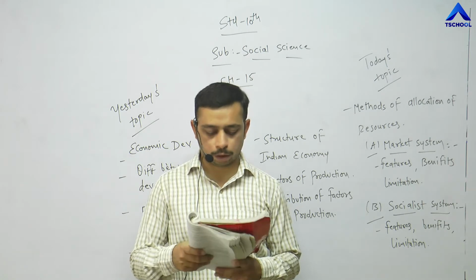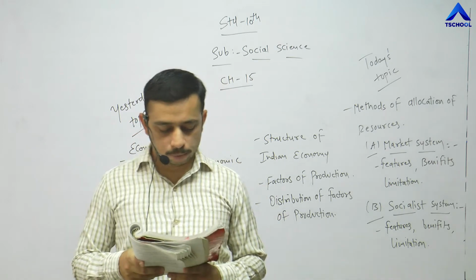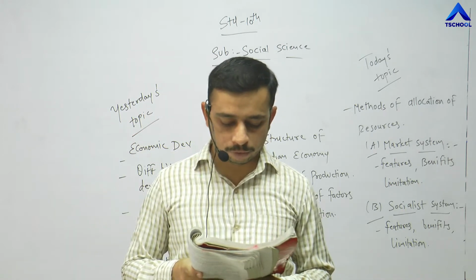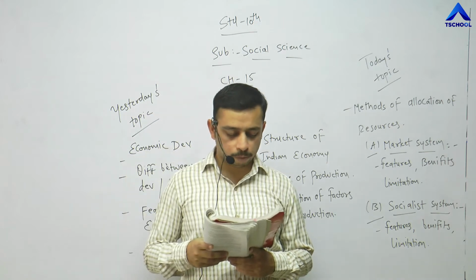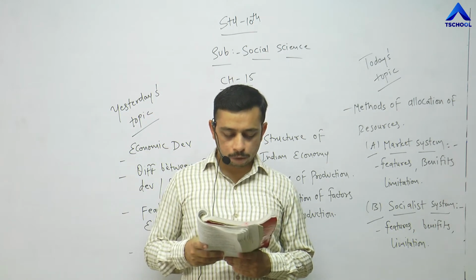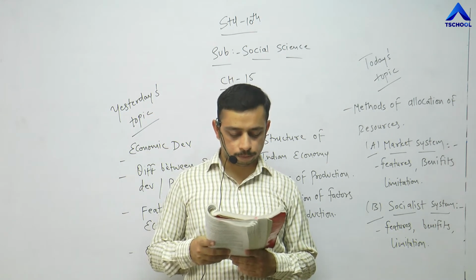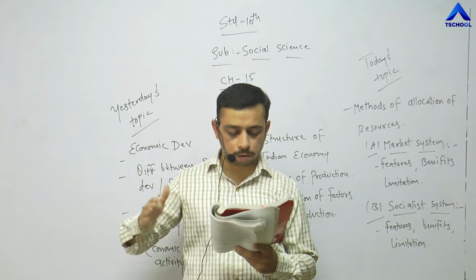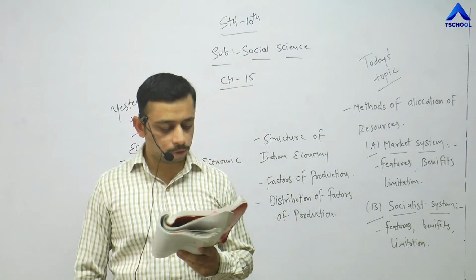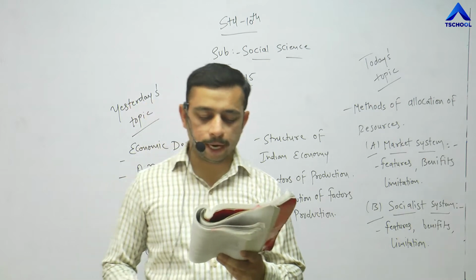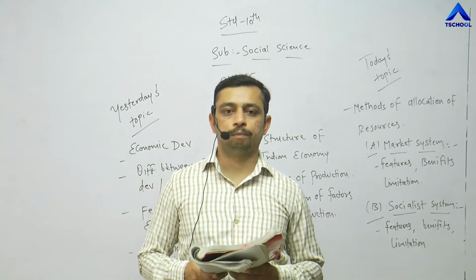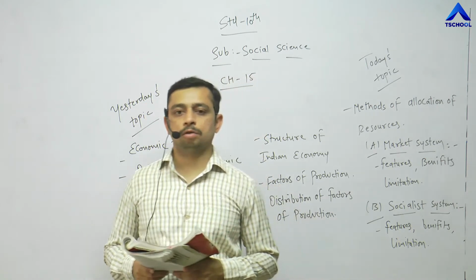Right? Next, what does it say? In this system, in production and its related activity, profit is at the center. People invest in those industries where they find more scope of profit. Government is completely free in this system, or you can say the market is also completely free in this system, right? Government does not have any specific economic policies or play any role in this method. It is totally in the hands of privatization.